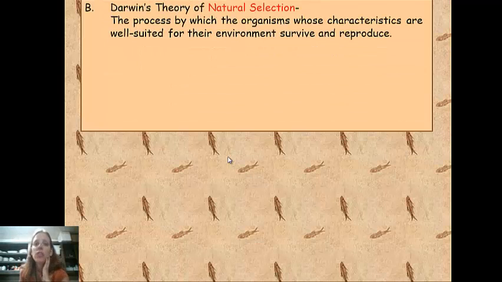Theory of natural selection. Natural selection is the process by which the organisms whose characteristics are well suited for the environment survive and reproduce. So for organisms, it's all about sex. It's all about being able to live long enough to reproduce and pass on those genes. So if your genes allow you to be well adapted to your environment, you're going to live long enough to find a mate, to reproduce, and pass on those genes.